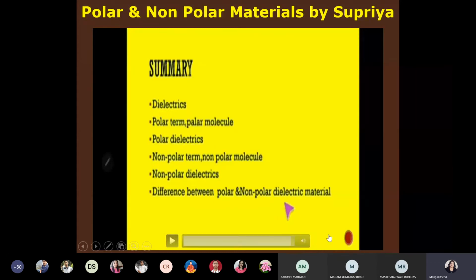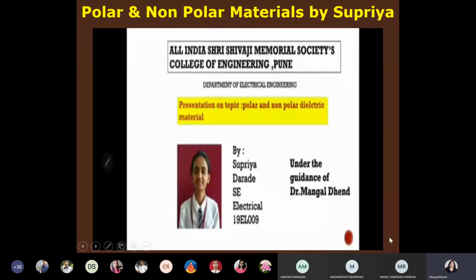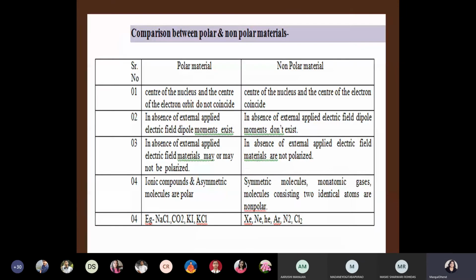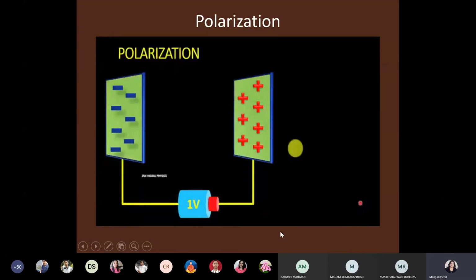Okay, so that was a good revision of the material on non-polar material. I already told this difference to you, but here figures are not drawn. It doesn't mean that you should not draw them.